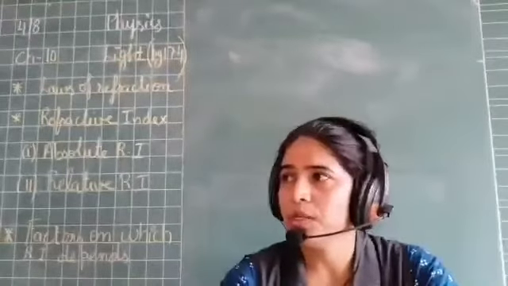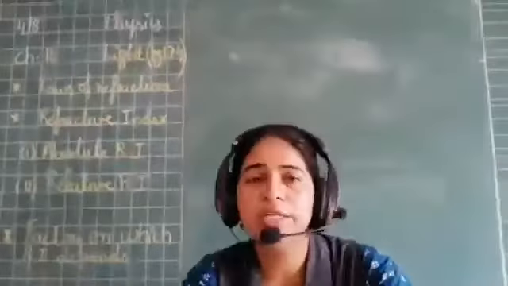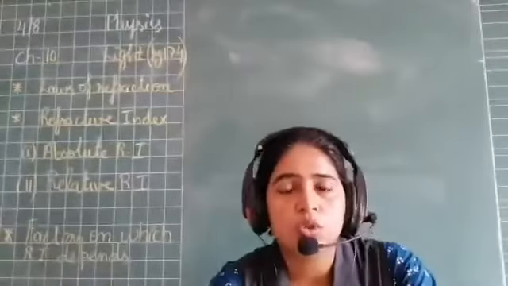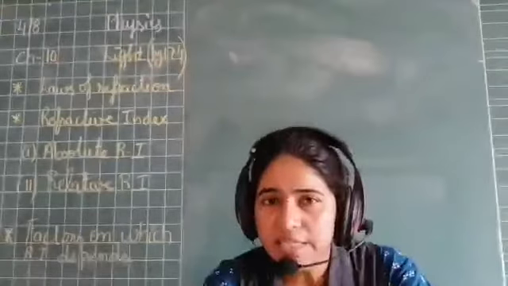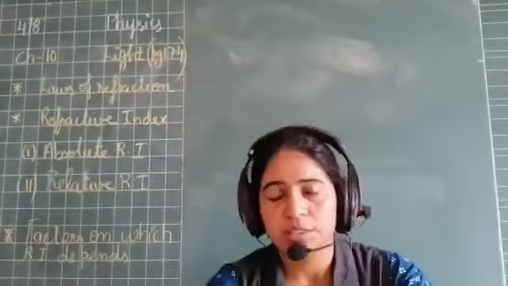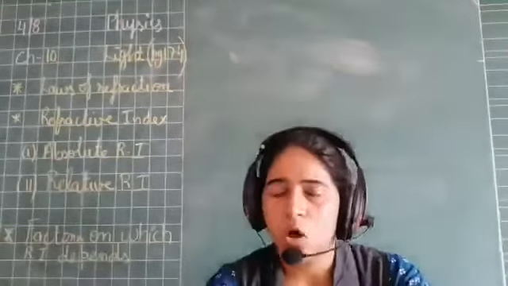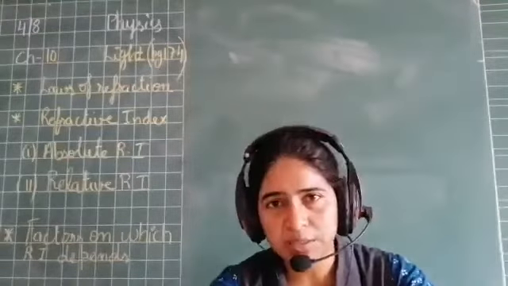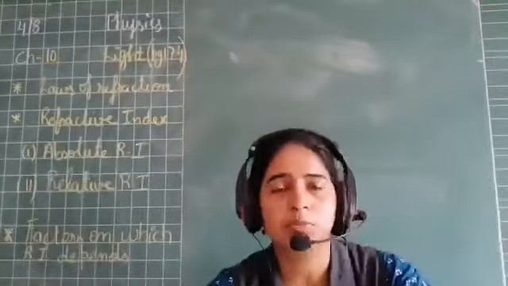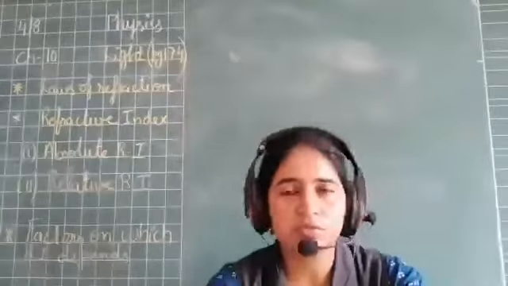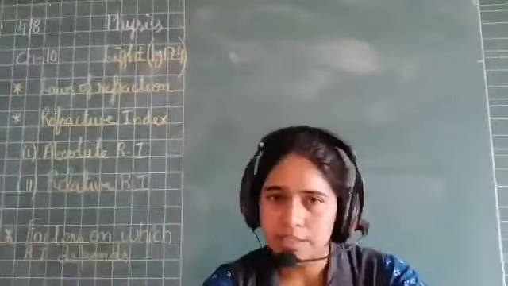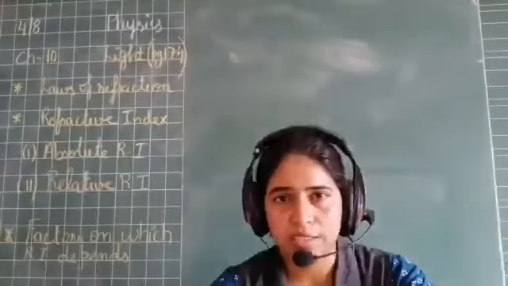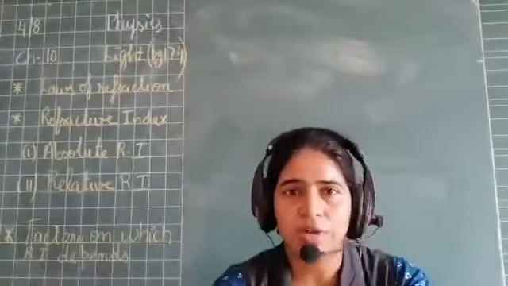Right? Now, we have already done refraction. So, what is refraction? That is the bending of the light when it enters obliquely from one transparent medium to another transparent medium. So, when it is entering from one medium to another medium, the bending of the light occurs, and this bending of the light is known as refraction.